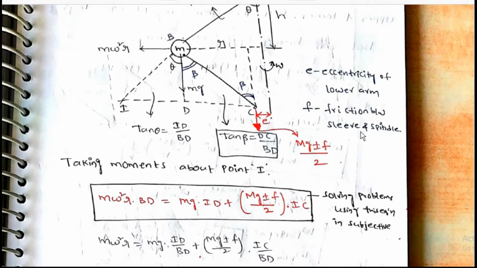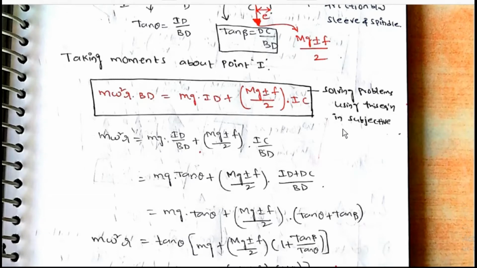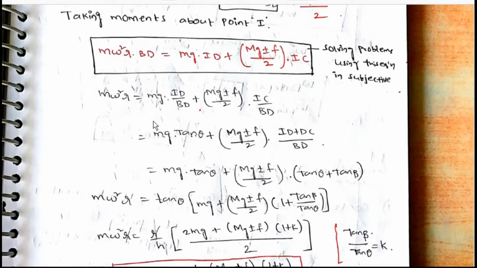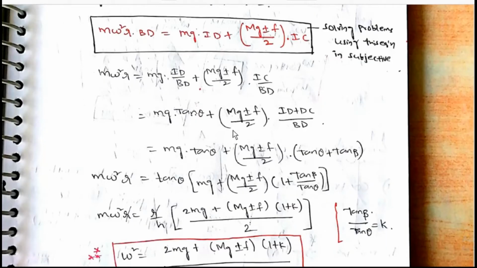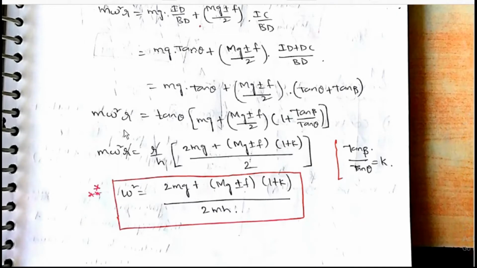F is friction between sleeve and spindle. Tan theta is equal to id by bd, tan beta is equal to dc by bd. Taking moments about I, m r omega square into bd is equal to mg into id plus Mg plus or minus F by 2 into ic. Solving problems using this equation is subjective. m r omega square is equal to mg into id by bd plus Mg plus or minus F by 2 into ic by bd, which is mg tan theta plus Mg plus or minus F into id plus dc by bd. This can be written as tan theta plus tan beta.